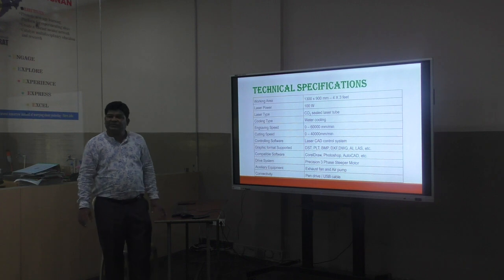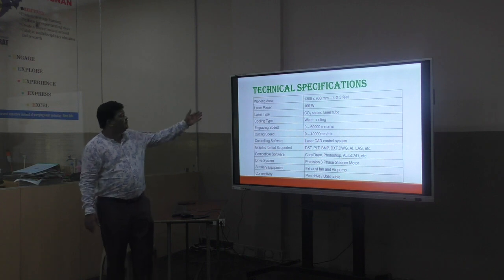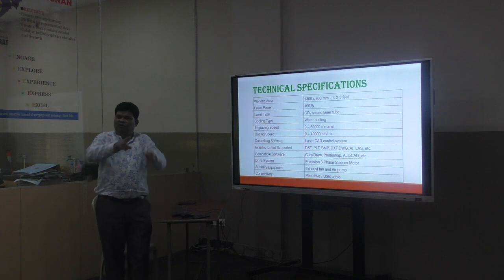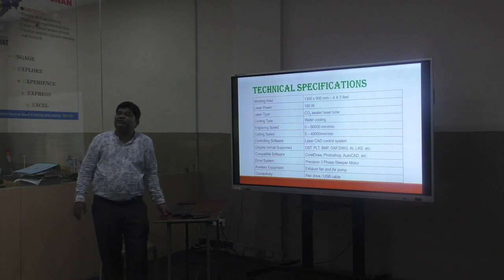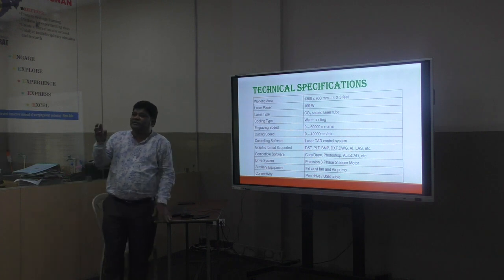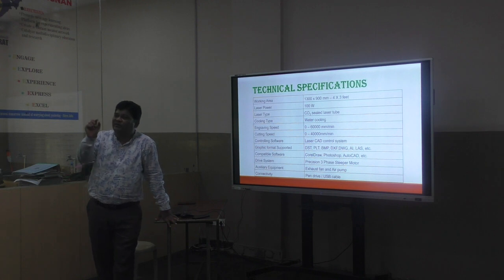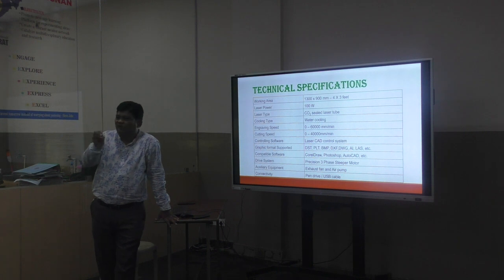These are the specifications for our machine. The working area is nearly 1.3 meters by 0.9 meters. So almost that size of sheet it can cut at a time. Power required 100 watts. So remember, the laser cutting machine consumes very high power. For example, a small workpiece you have to cut and you are giving the power, let's say 75 watt, for